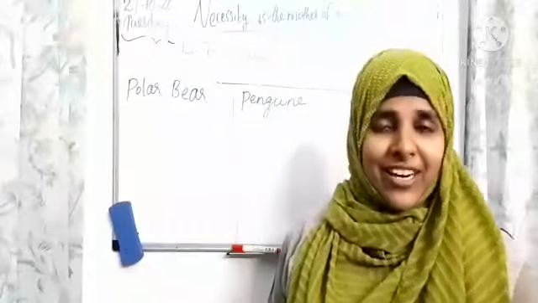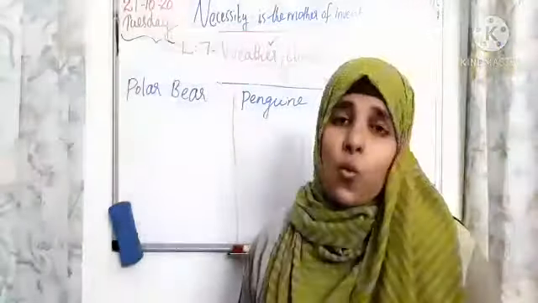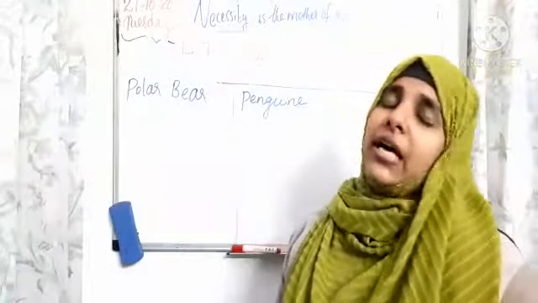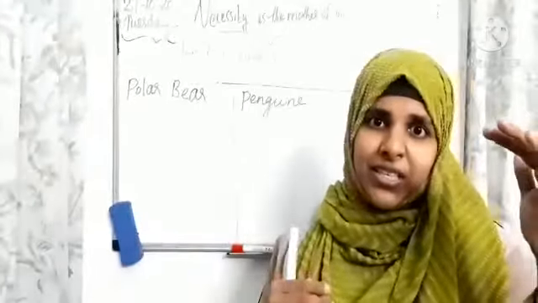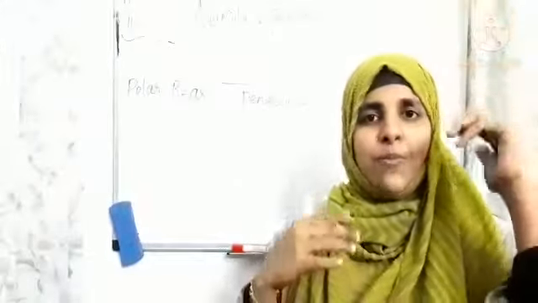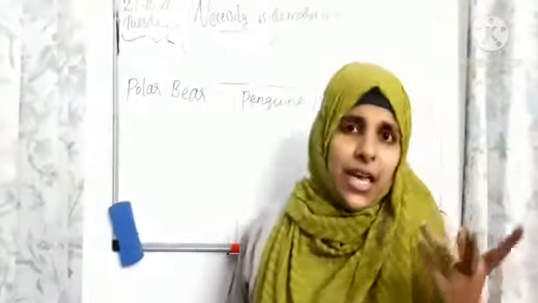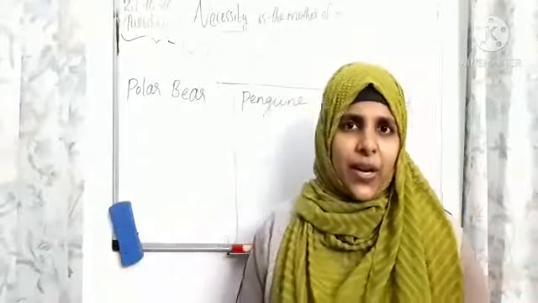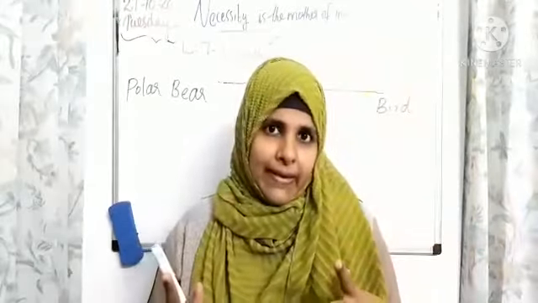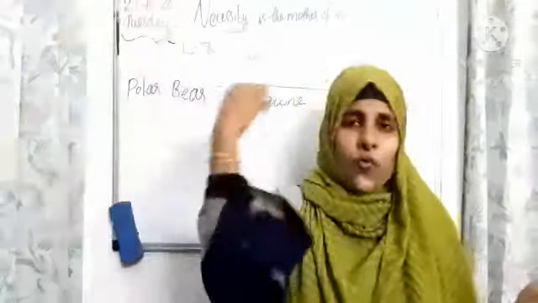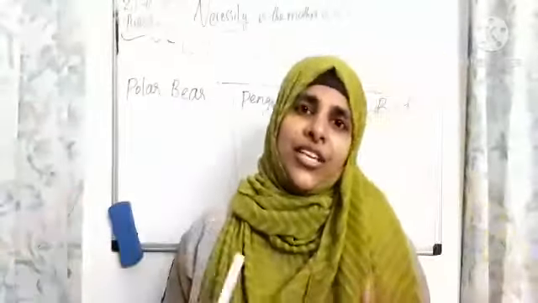Dear children, before we learn about the adaptations of these organisms, first we have to understand what the polar region is. What is the polar region, children? I already discussed with you. The region that is situated in the north and south pole is the polar region. Examples are Norway, Sweden, like that. And what are the specialities of the polar region, children? The region is fully covered with snow and very cold, right? The climate is very cold and full of snow. And in winter, the temperature of the polar region is minus 37 degrees Celsius.